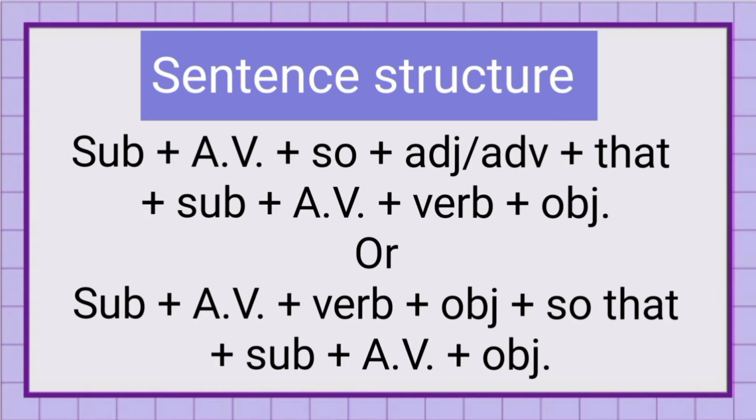Structure will be like this: subject, then auxiliary verb, then so, then adverb or adjective, that, subject, auxiliary verb again, then verb, then object. Or we can make it like this: subject, then auxiliary verb, then verb, then object, and after the object, so that, then subject, then auxiliary verb, then object. And you can understand this with the help of examples. Now let's come to the examples.